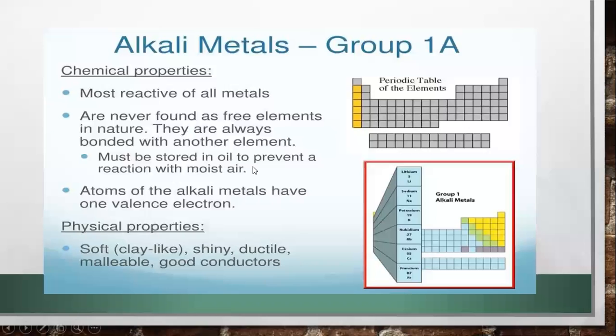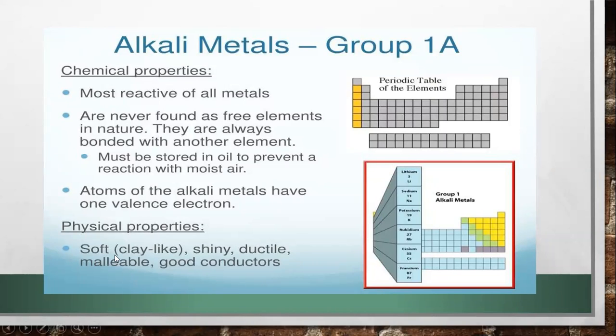They must be stored in oil to prevent a reaction with moist air. It is also difficult for us to preserve them. Why? Because if we do not preserve them, they are going to react with other substances. Atoms of the alkali metals have one valence electron.